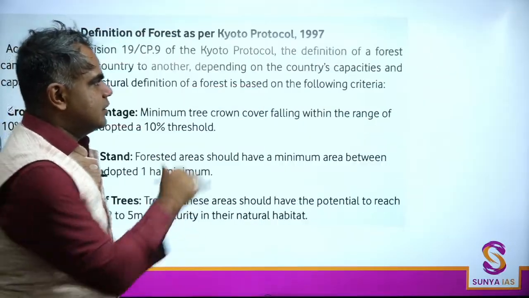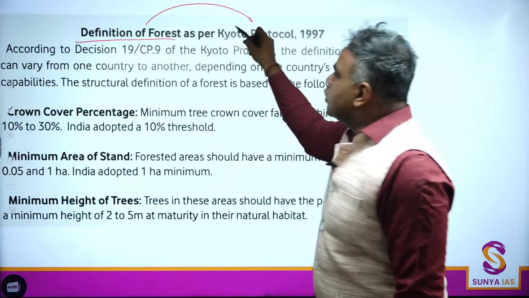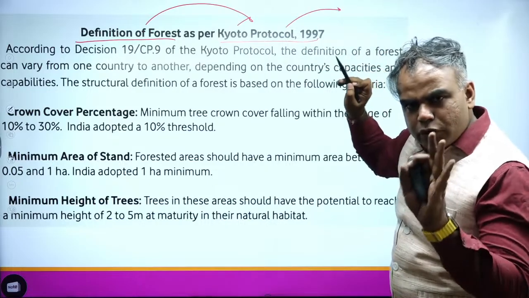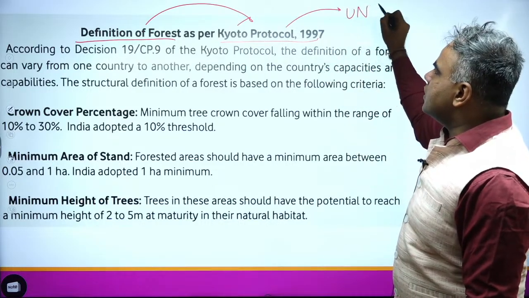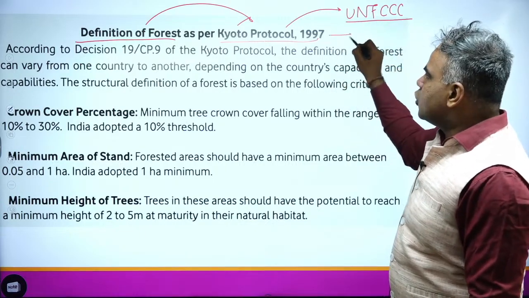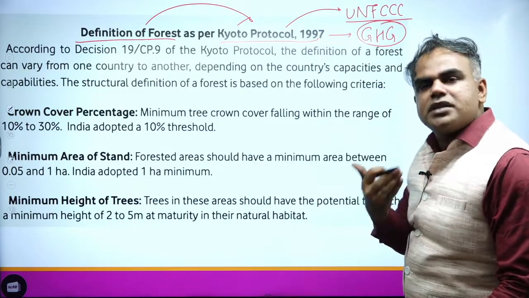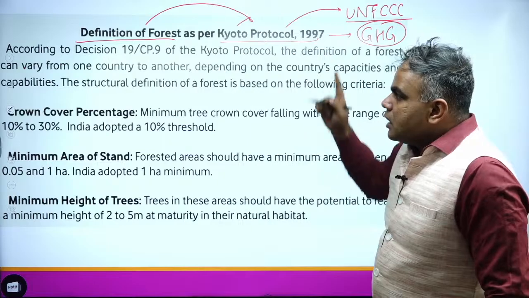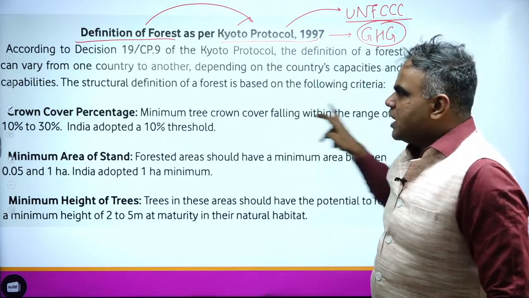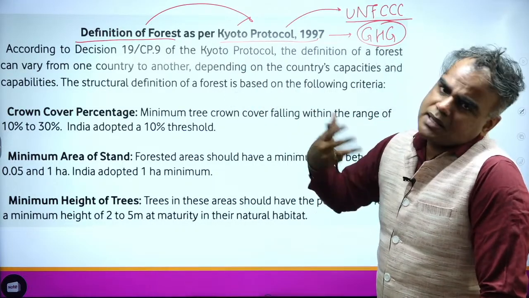Let's see what that is. This is what the Kyoto Protocol is saying. Definition of forest as per the Kyoto Protocol. If you have heard about the Kyoto Protocol, you have heard it in the context of the UNFCCC, the Framework Convention on Climate Change. The Kyoto Protocol is related to greenhouse gases, how to control or limit their release. In this, the definition of forest is also mentioned. They have given 3 criteria, and this again is from the report, hence we are just seeing it.